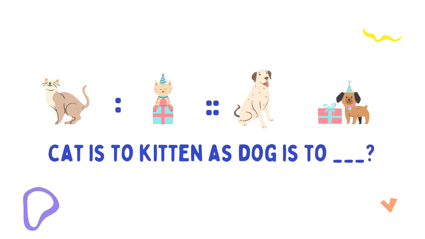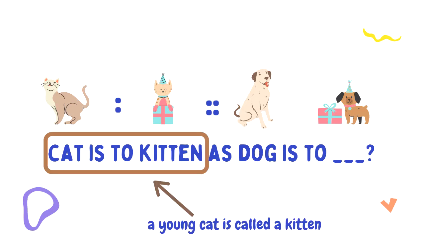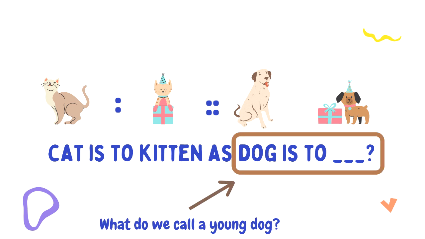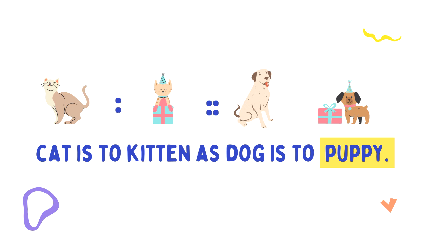Cat is to kitten as dog is to blank. A young cat is called a kitten. So in this case, we are looking for the term we used to call a young dog to complete this analogy, and that is puppy.